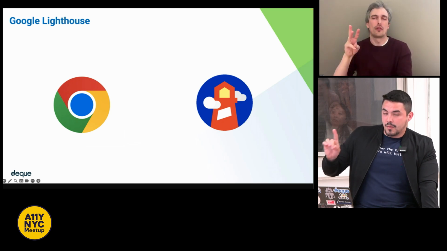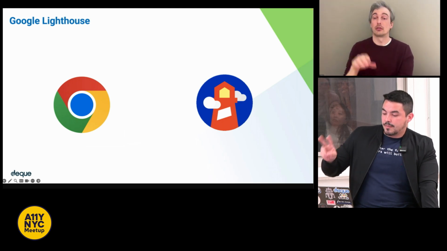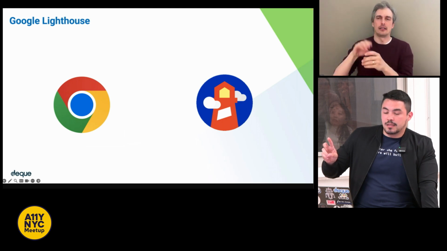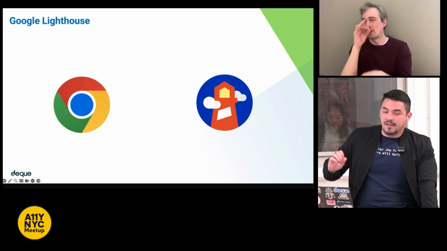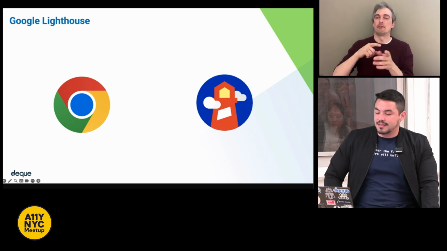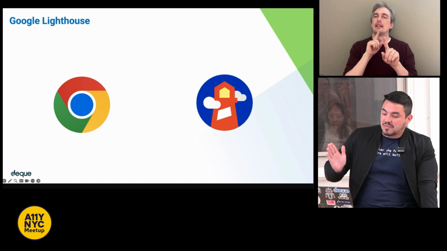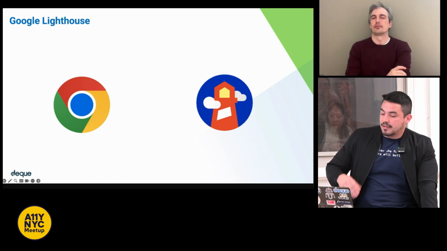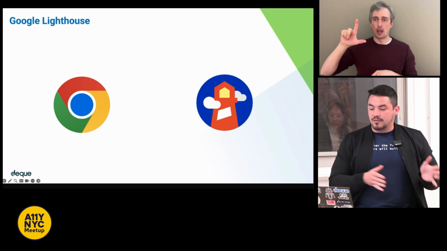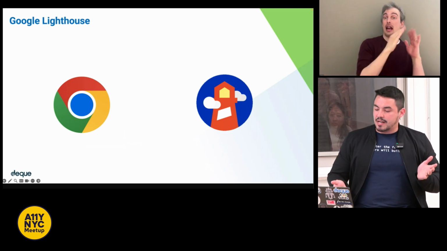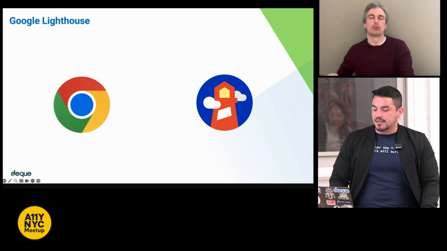You could run Lighthouse within Chrome DevTools. I believe they have it for Firefox as well. You could run it in the command line. You could run it as a node module if you're skilled at handling dependencies. And then to use it, you just enter a URL and Lighthouse runs a series of audits, generating detailed reports that include score recommendations. And then for any failed audits, it provides explanations, such as some of the other tools, on why that issue matters and how to fix it.